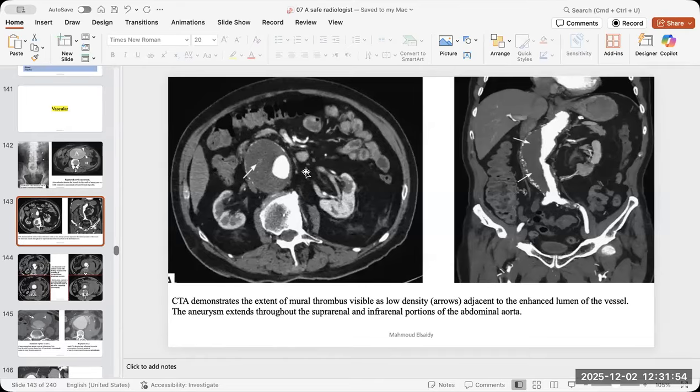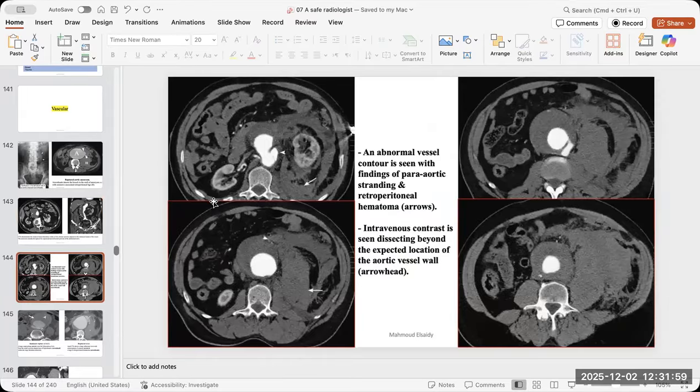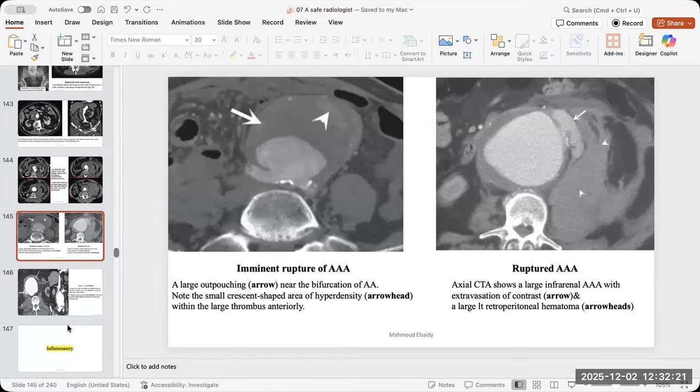Okay. Again, this is the aneurysm, and don't forget the major vessels, how they look, and the solid organs, whether they are affected or not. See, there is a hemorrhage inside the wall. There is a thrombus, and there is a hemorrhage inside it. So also it is a red flag for impending rupture. Okay. And this is the dragging, and this is the ruptured and bleeding one.